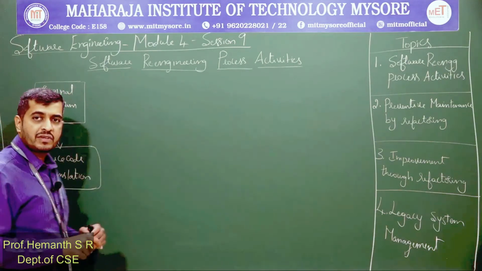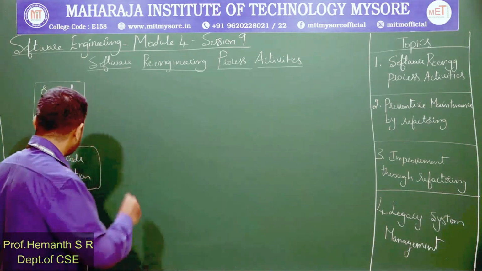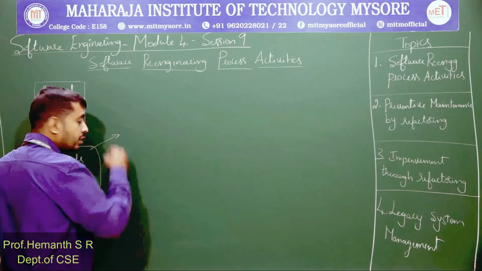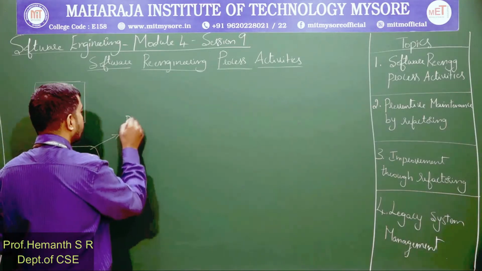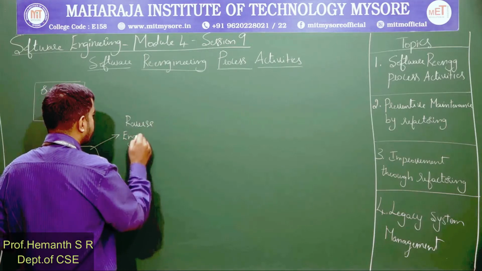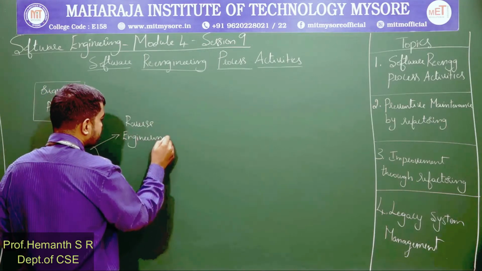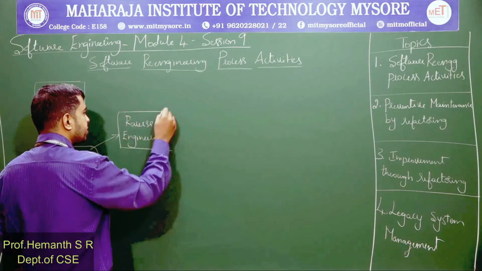Once done with this translation, what is the next step? The next step is reverse engineering. What exactly happens during reverse engineering?